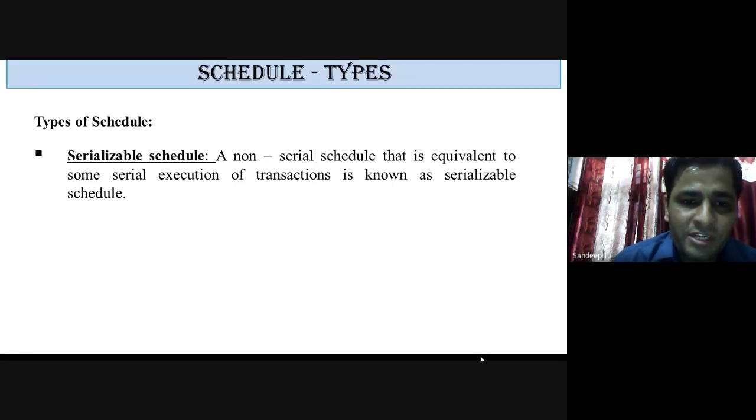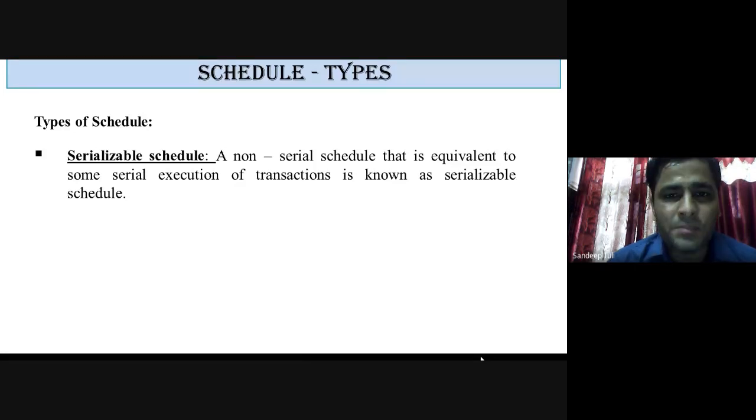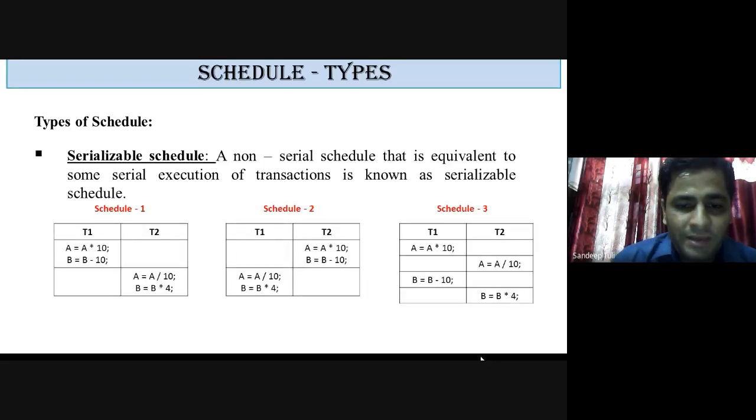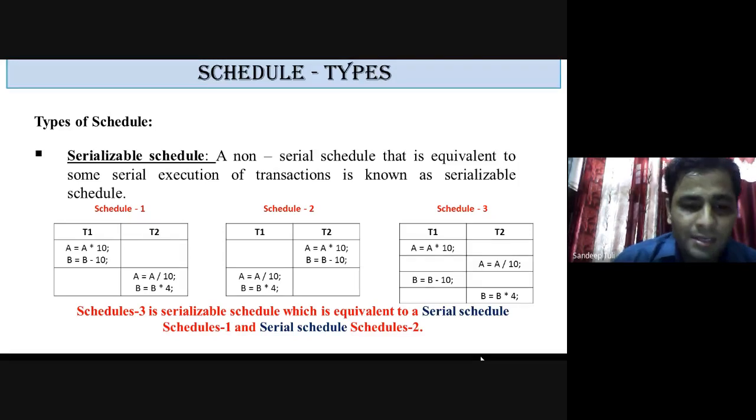Again, you need to read it very carefully. The definition is very important, and this term has been asked in examinations multiple times. Definitely, I am saying 100%, a question will be there on serializability. In the coming slides, we will have a detailed discussion on serializability. So a serializable schedule is a non-serial schedule that is equivalent to some serial execution of the transactions. These are the same tables we studied in the previous slides, so you need not calculate it again.